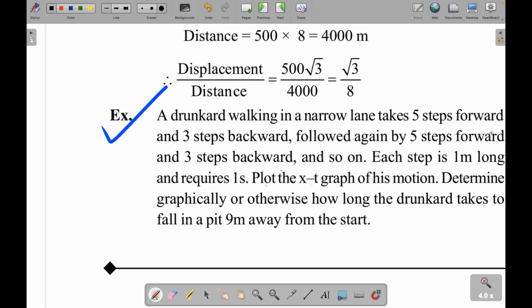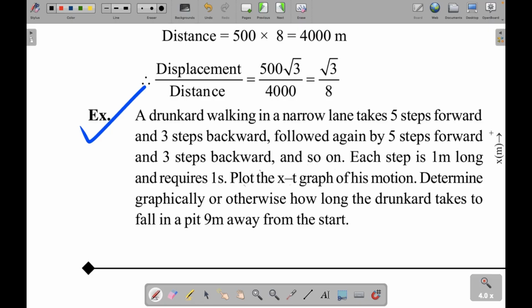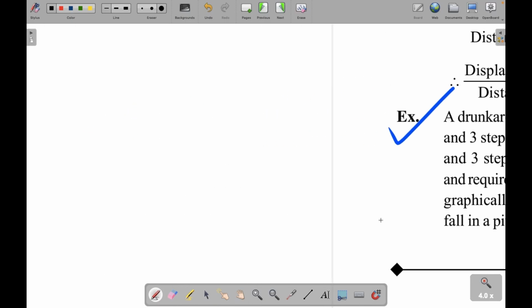So he takes 5 steps forward and 3 steps backward. Each step is 1 meter long and takes 1 second. So it is easy to draw the x-t graph. Where should we write x? In the x-axis or in the y-axis? See, most of the time we write t in the x-axis, because it is easier to track the displacement in that case.